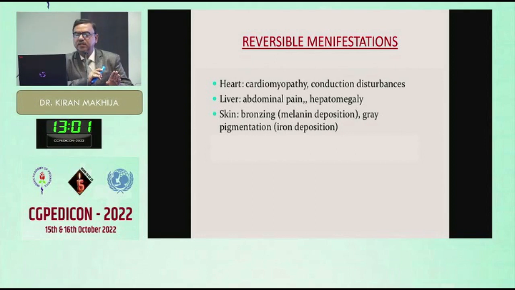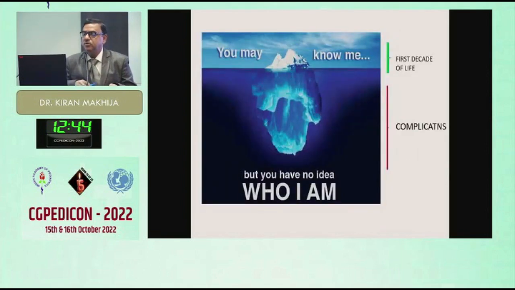Initially, in the heart, it will be only cardiomyopathy and conduction disturbances that can be reversed. In the liver, it will be abdominal pain and hepatomegaly that can also be reversed. In the skin, pigmentation may occur, which can also be reversed. But you may know the reversible things, and you don't know what the irreversible things are. So these are the complicating things. In the first decade of life, it is a reversible process.